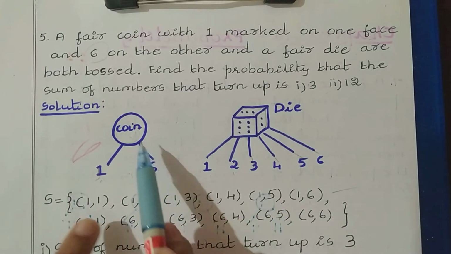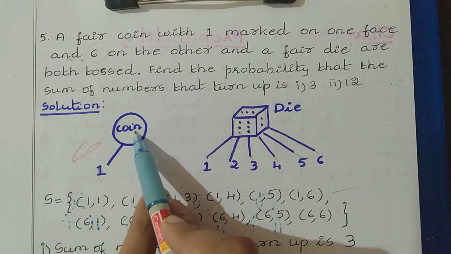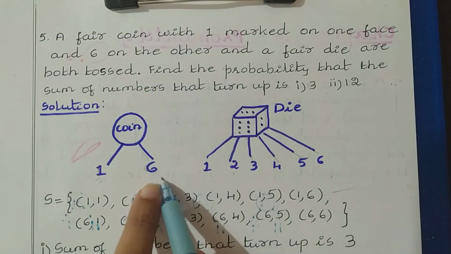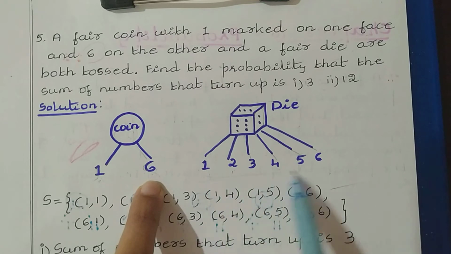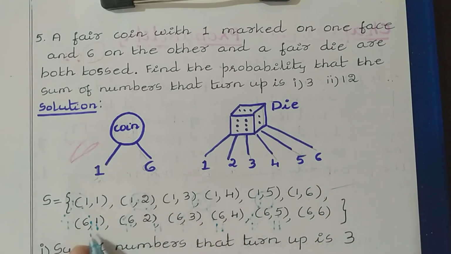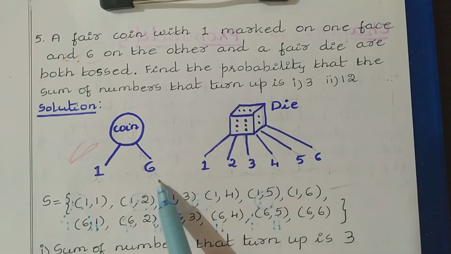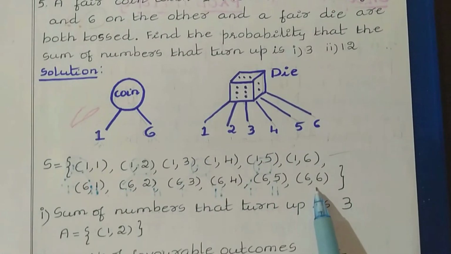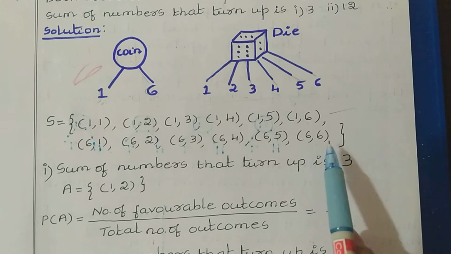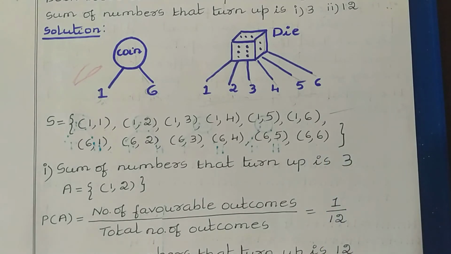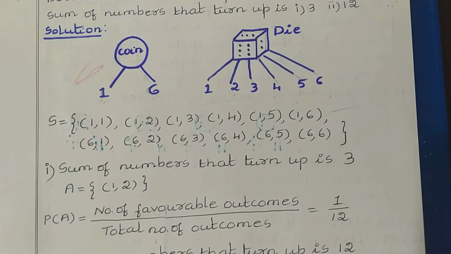Again 6. If you get 6 in the tossing coin experiment, then with this you can have again 6 combinations. So 6, 1, 6, 2, 6, 3, 6, 4, 6, 5, 6, 6. So totally here we have 12 sample points or 12 outcomes for this experiment. Now let us find the answer.